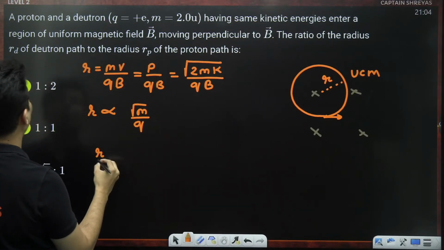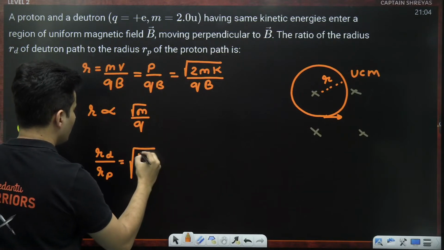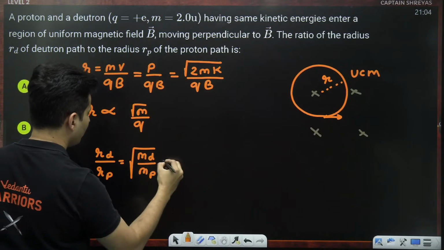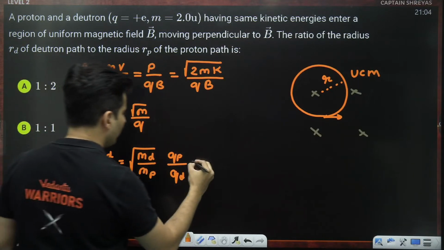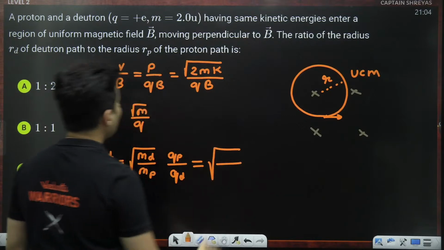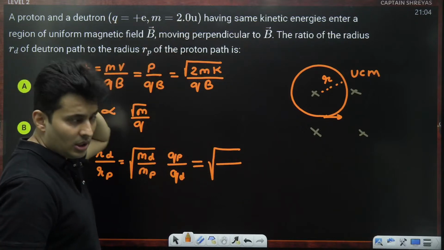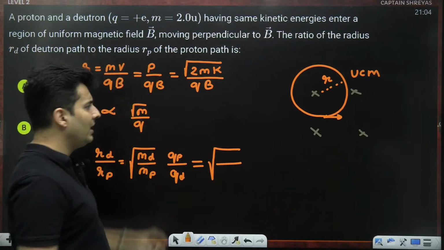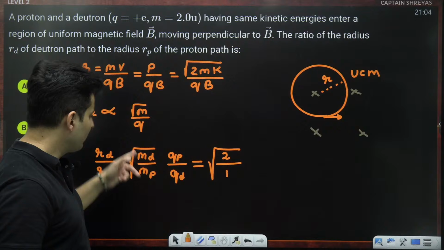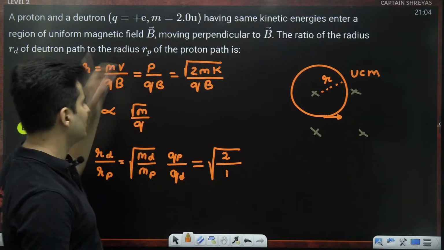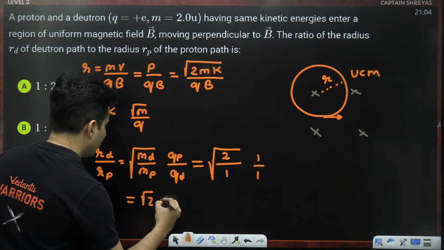So the radius of the deuterium upon radius of the proton will be root of mass of deuterium upon mass of proton, and here the charge of proton on the top and charge of deuterium below. So what will this become? Root of, it's clearly mentioned, the mass of deuteron is 2 atomic mass units, whereas that of a proton is 1 atomic mass unit. So this will be 2:1. Deuteron is basically 2 times the mass of the proton. Charge-wise, it is just the same. So this is 1, this is 1. Hence the answer will be root of 2:1.